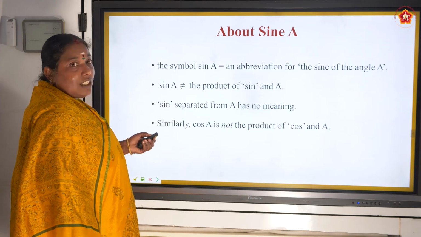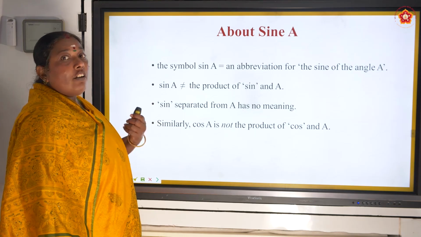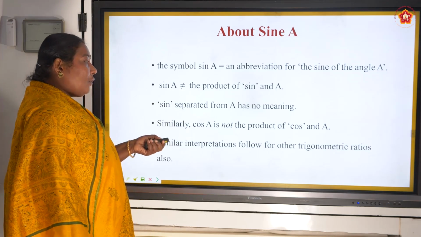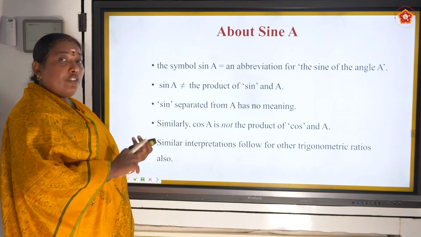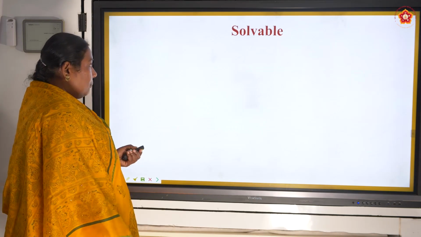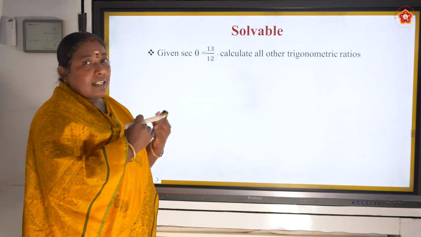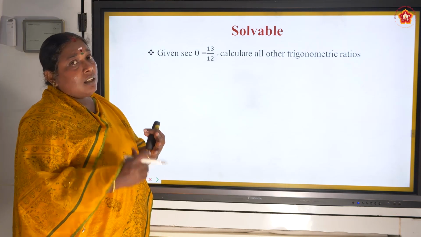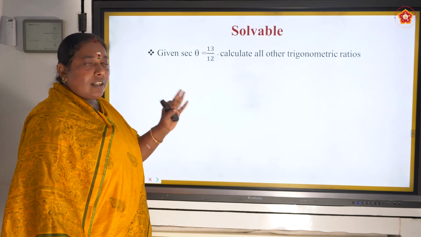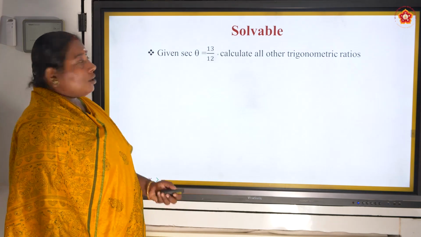Similarly, we can tell about cos also. It is not a product of cos into A, it is a function cos on A. Similarly, the interpretation follows for the other trigonometric ratios, for tan, for secant, for cosecant, for cotangent also. Now, these are all the basics. Please repeat the basics at least three times, then you will understand the concept. If you understand the concept thoroughly, these are all very easy to do.